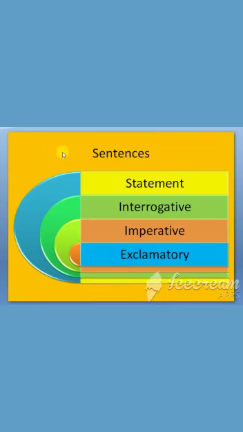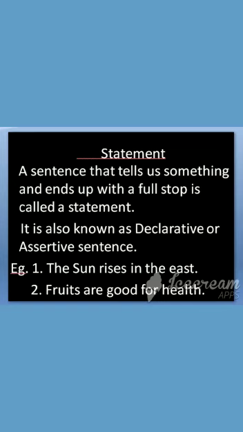A sentence can perform four main functions. Depending on these, they are categorized as statement, interrogative sentence, imperative sentences, exclamatory sentences. Let's go with the first type of sentence, statement.